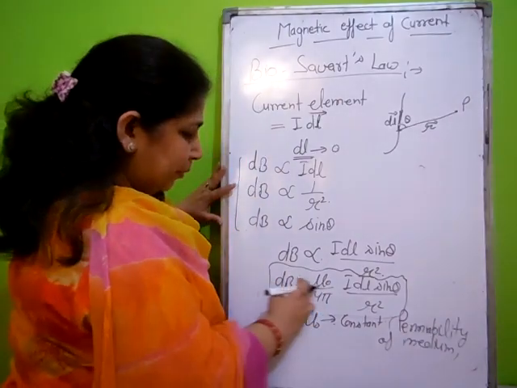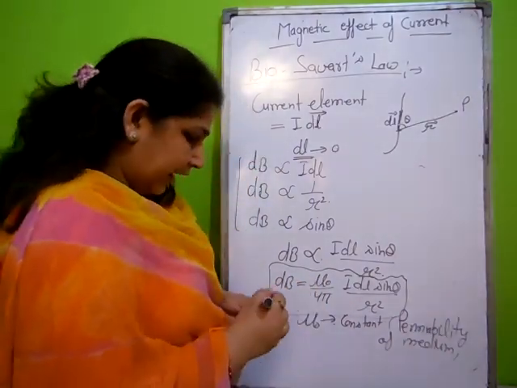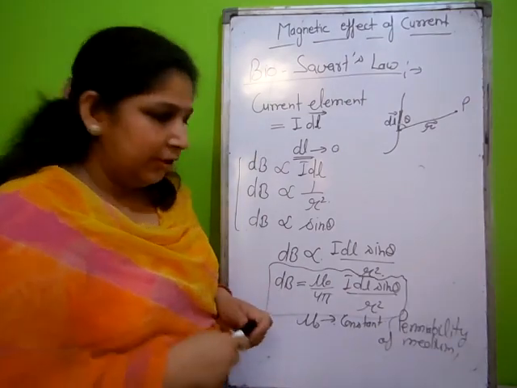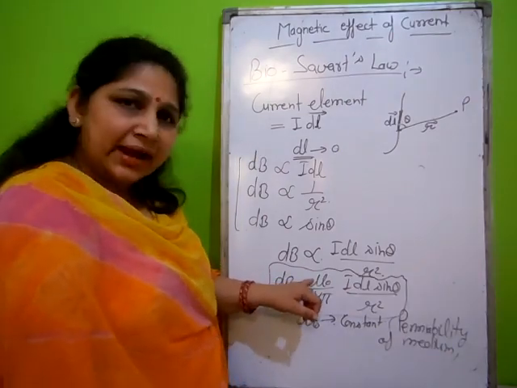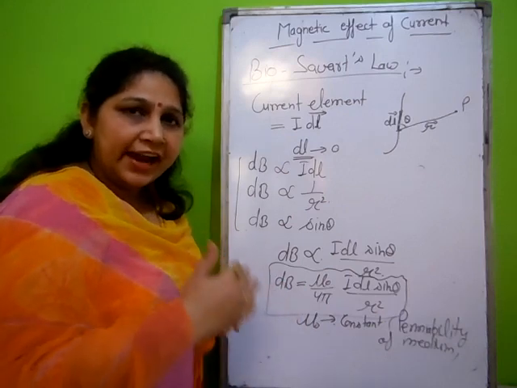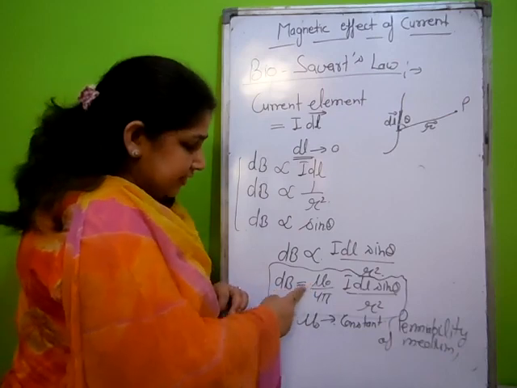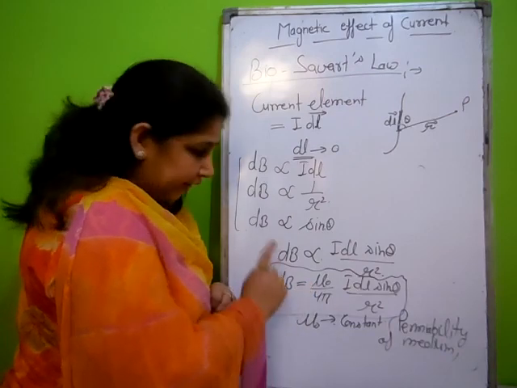As it is directly proportional to dB, it is the concept which gives the amount of magnetic field that can pass through the medium. It means the medium allows the magnetic field lines. It gives information about this, as it is directly proportional to the magnetic field.